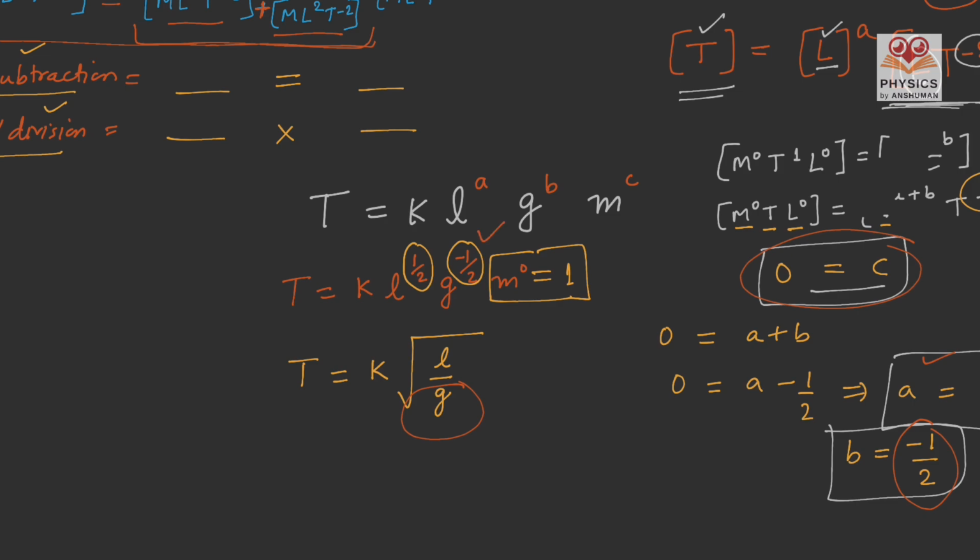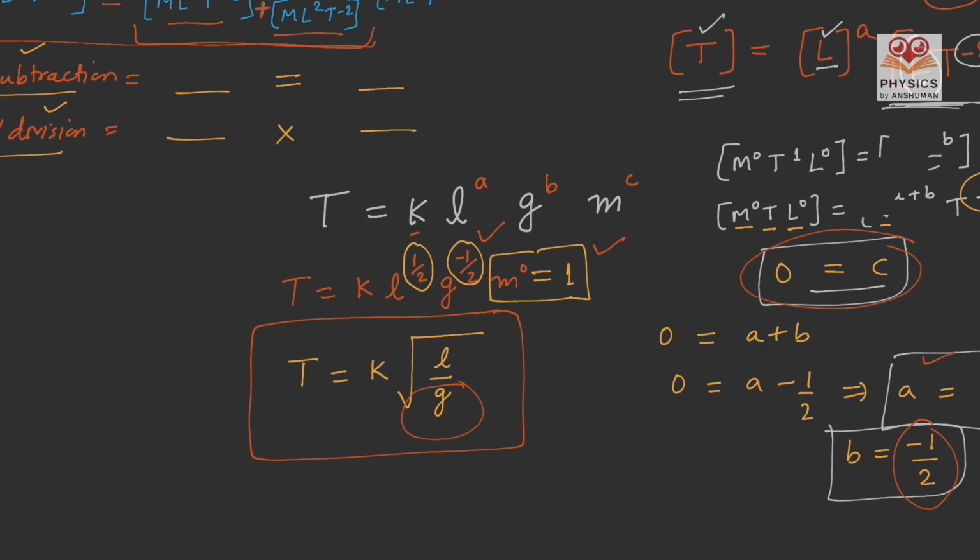And L is the numerator because the power is positive. So this is the final relation among time period, length, acceleration due to gravity, and mass. Since mass has power 0, that's why the value of mass element is only 1 or unity, so we will ignore that. And this is your answer.